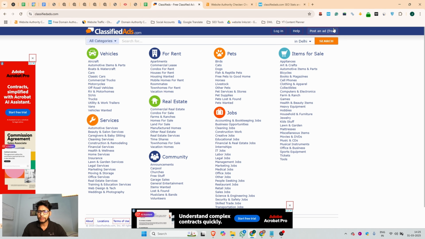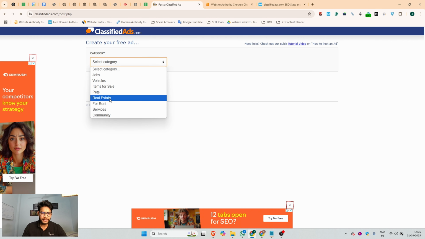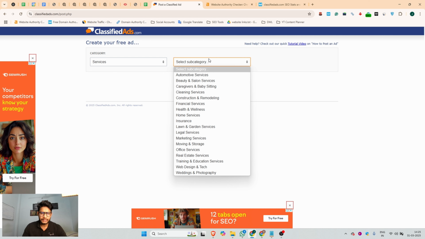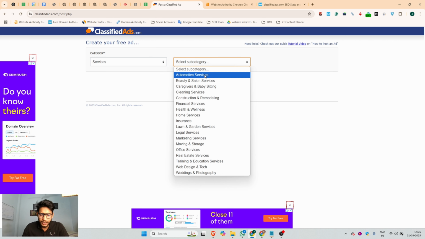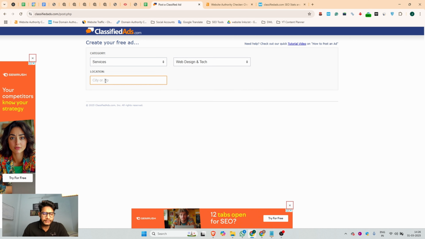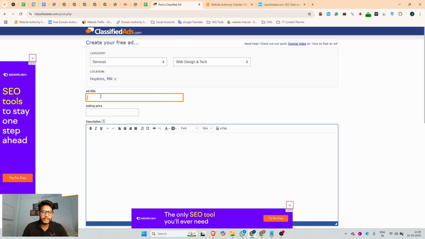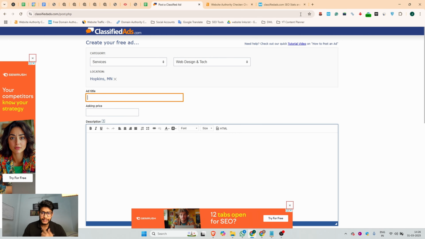First thing, you click on Post Ads Free. You can click on this, and first you need to select your category. So we are providing services, and then you can select your subcategory. Our subcategory is Web and Tech. Then after that, you can choose your zip code, 55305, and next you can put your ad title.